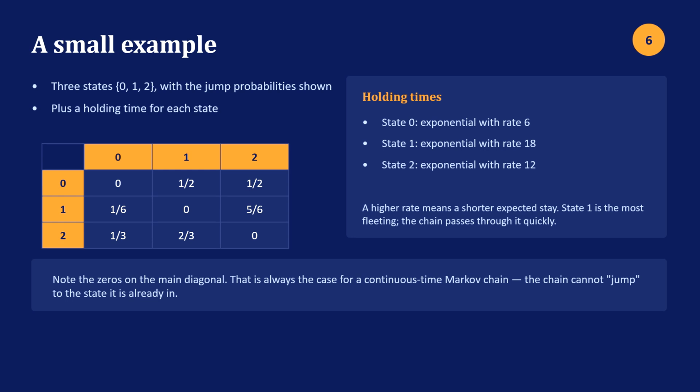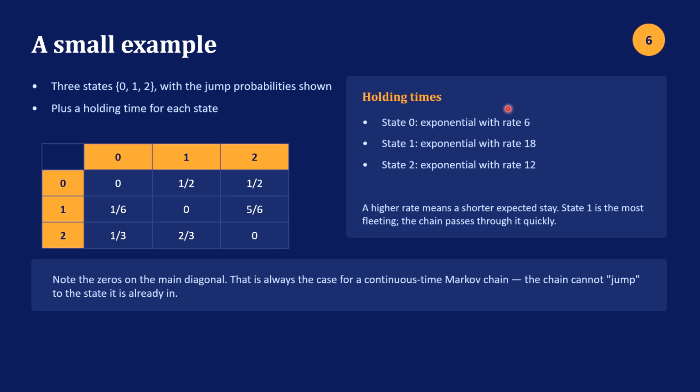I have an example here of a continuous time Markov chain. So we have 3 states, and on the left we have the probabilities of going between the states. So you can go from 0 to 1 with probability 1/2, and to state 2 with probability 1/2, and so on. So that's part of the definition.